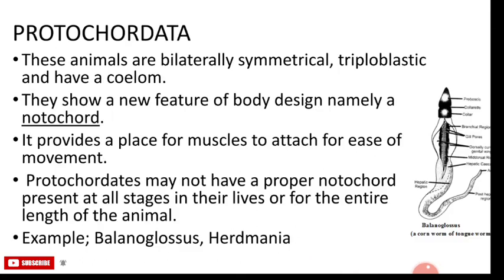The coming phylum is Protochordata. These animals are bilaterally symmetrical, triploblastic and have a coelom. They show a new feature of the body design, namely a notochord. A notochord is a long rod-like supporting structure running along the back of the animal, separating the nervous tissue from the gut. It provides a place for muscles to attach for movement. Protochordates may not have a proper notochord present at all stages in their lives for the entire length of the animal, and they are marine animals. The examples are Balanoglossus and Herdmania.